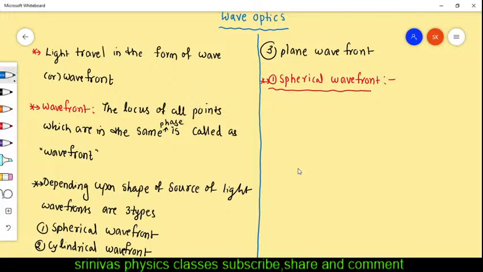The light travels in the form of wavefronts. For example, this is the source of the light. The light is traveling in all directions like this. When the light travels like this, and light travels in the form of a wave, this is a wave like this. This is the wave, right?